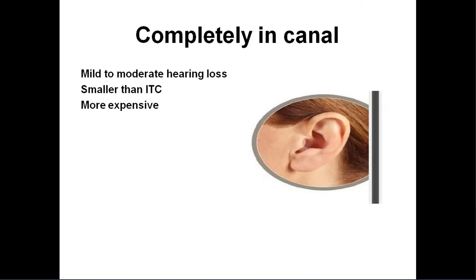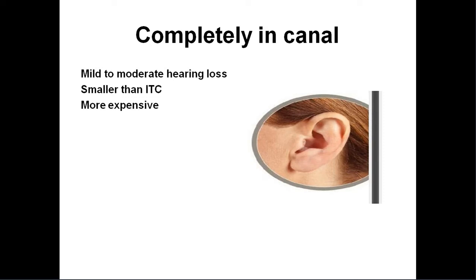Young people or middle-aged people will be advised these kinds of hearing aids. Completely in the canal is even smaller compared to the in the canal. We cannot see anything outside the ear. It is completely within the outer part of the external auditory canal. The disadvantages are that it is more expensive, and patients should have a wide external auditory canal. Before advising this type of hearing aid, we need to check the external auditory canal of the patient. If it is wide enough, it should accommodate the hearing aid. And it is more expensive.